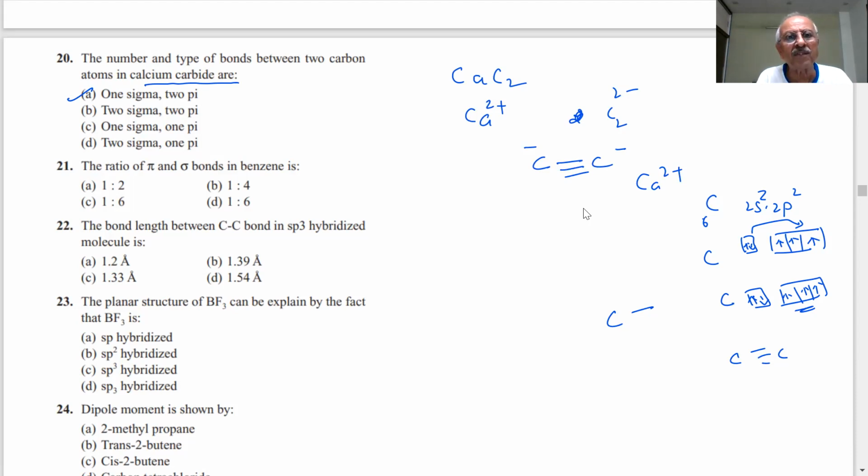The ratio of sigma and pi bonds in benzene. Benzene, how many sigma and pi bonds are there?